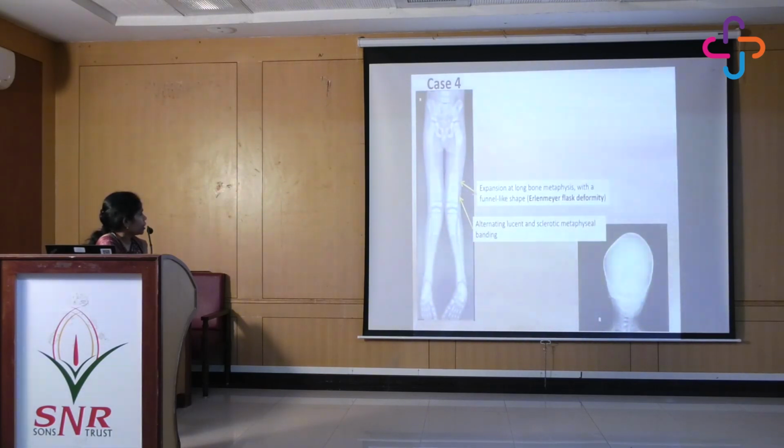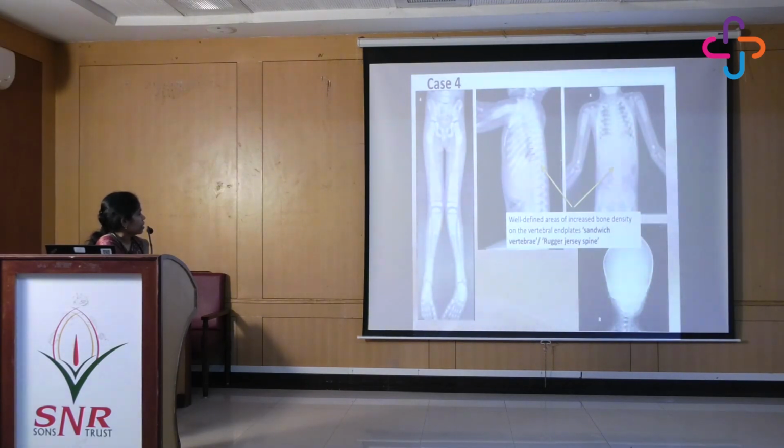This is expansion at the long bone metaphysis, and there is funnel shape of the lower end of the femur. This is known as Erlenmeyer flask deformity. And if you look closely, there are alternating lucent and sclerotic metaphyseal bands. These are areas of increased bone density at the vertebral end plates. This is known as the sandwich vertebra or the rugger jersey spine. So the diagnosis here was